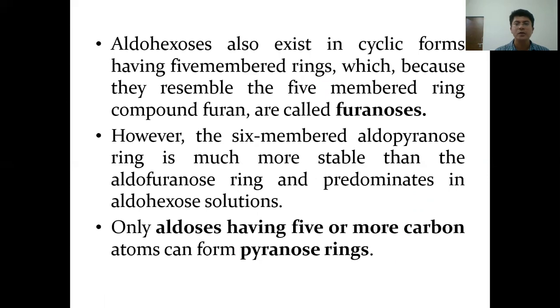In case of aldohexoses, five-membered ring structures are also formed, which resemble furan, a five-membered ring structure, and these are called furanoses. However, in case of aldoses, the six-membered aldopyranose ring is much more stable than the aldofuranose ring, and hence it predominates in aqueous conditions. Only aldoses having 5 or more carbon atoms can form pyranose rings.